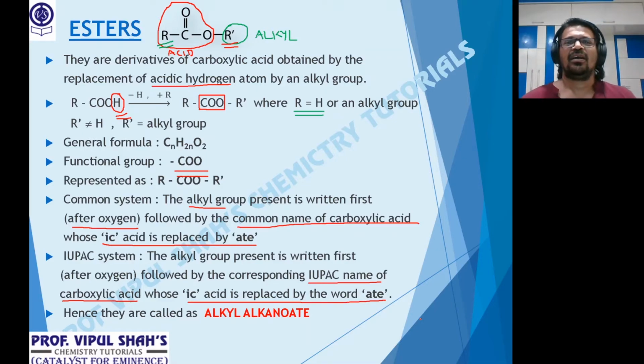Now fast. Common system: 1, formate; IUPAC, methanoate. 2, common name acetate; IUPAC, ethanoate. 3, common name propionate; IUPAC, propanoate. 4, common system butyrate; IUPAC, butanoate. Clear? So alkyl, alkanoate. Now let's start with this.